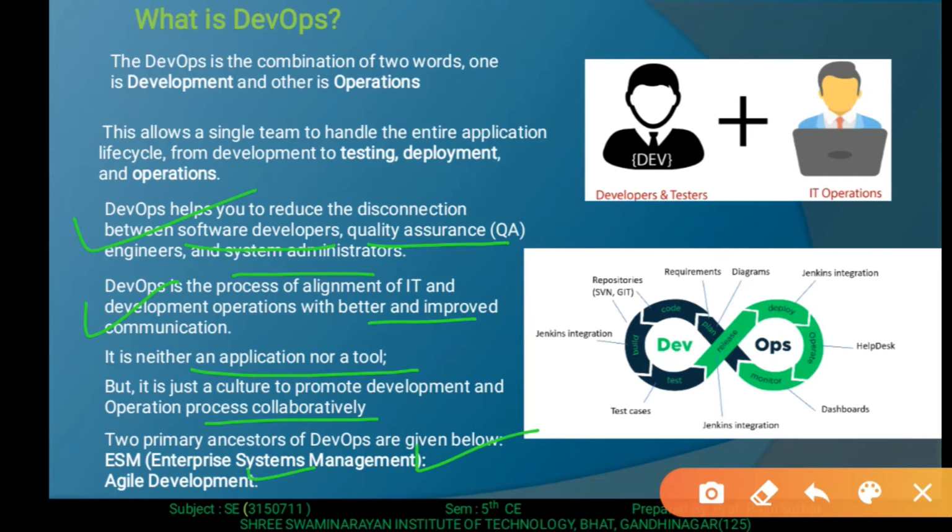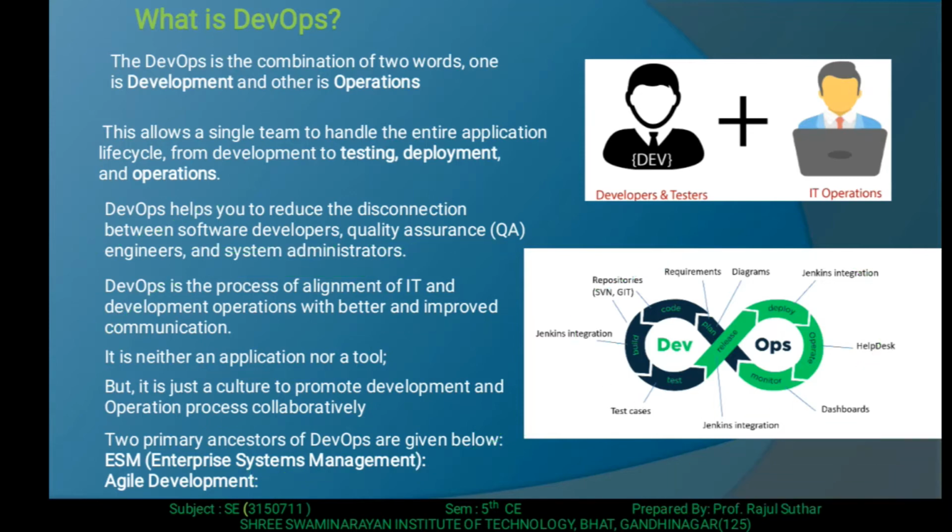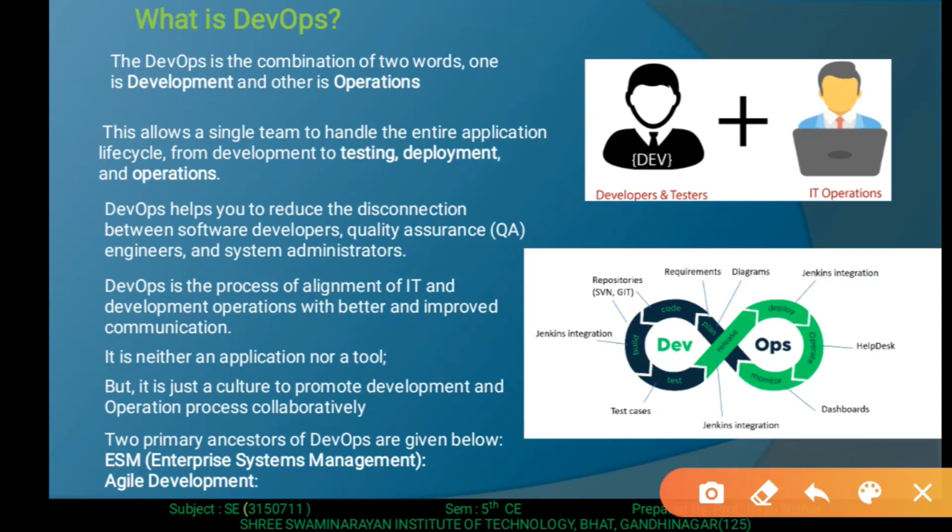This is the life cycle of DevOps. As you can see in this figure, the life cycle of DevOps covers two portions. The first one is the developer side, and the second one is the operation side. Whenever we start with development, we build the code, which requires coding on the basis of customer requirements. So here we take the customer requirement and build the code. We require some tools to build the code.